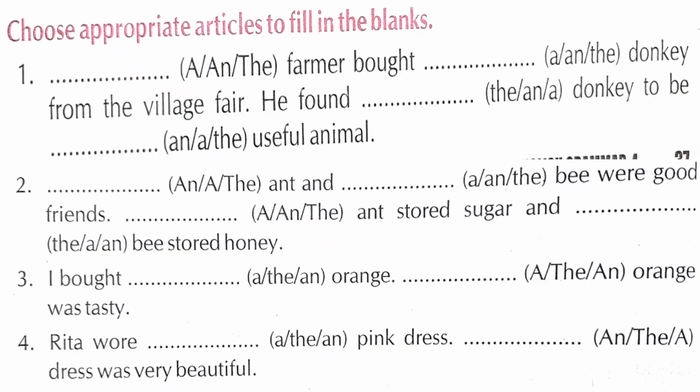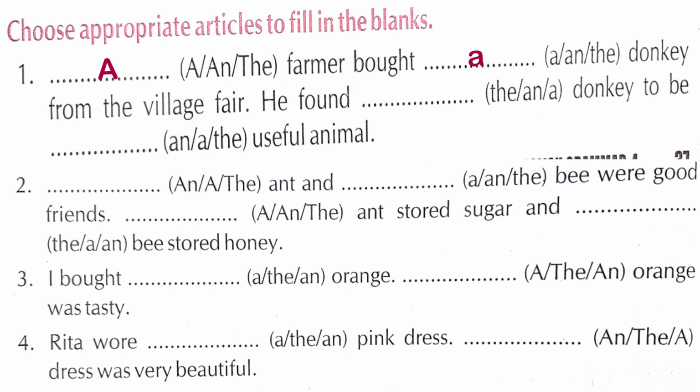Let's move to the last exercise of Unit 12, that's exercise D. Choose appropriate articles to fill in the blanks. Dash farmer bought dash donkey from the village fair. Farmer, one farmer, कोई specific नहीं है. So a farmer, उसने एक donkey खरीदा, वो भी specific नहीं है.